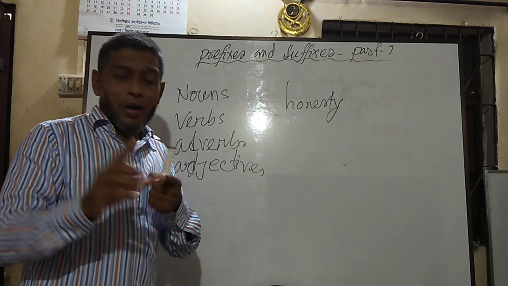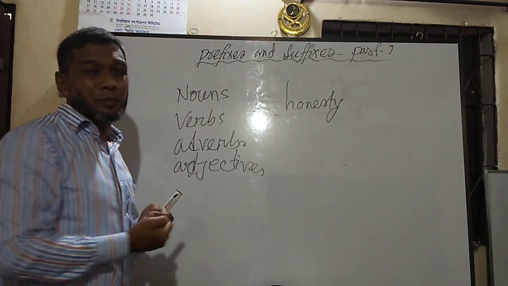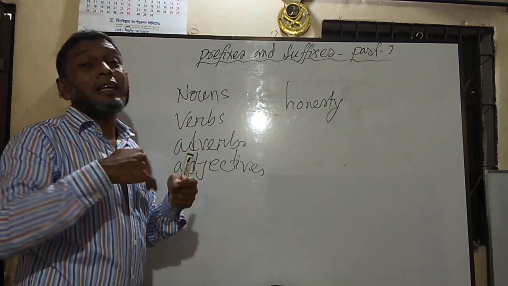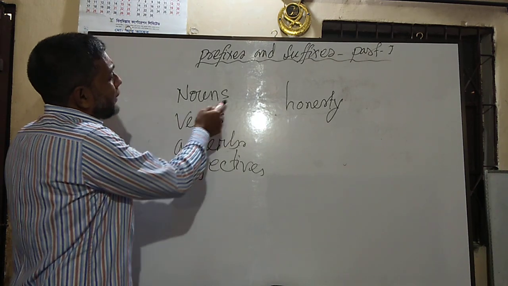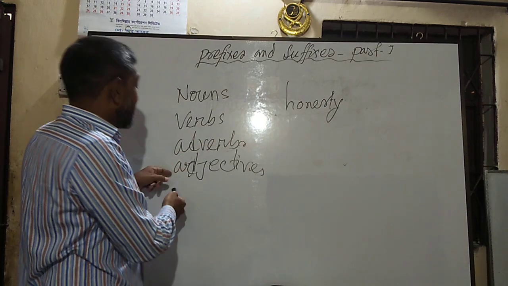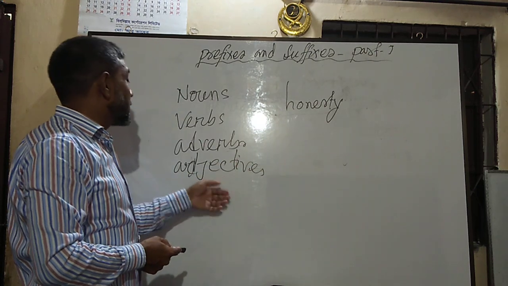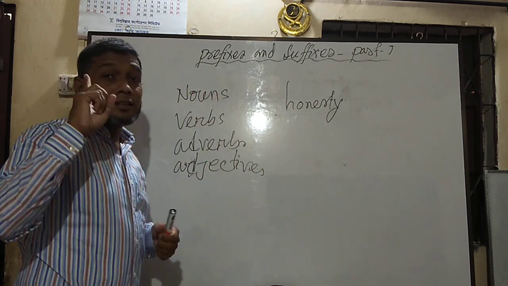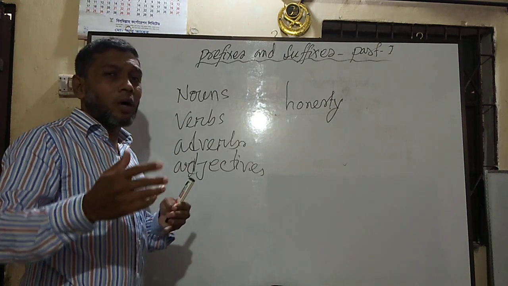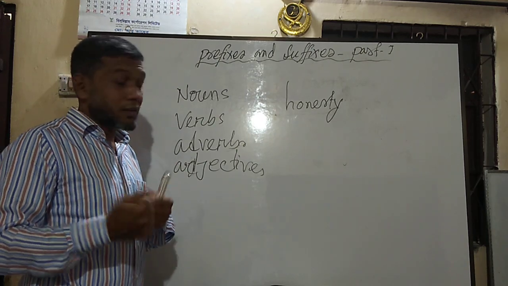So number 1 point, if I use any particles before or after these 4 parts of speech, the part of speech will be changed. If I add any particles before or after nouns, it may become verbs or adverb or adjective. If I use any particles before or after adjectives, it may become adverb, verb or noun. So if I use any particles before or after any root words, it will change its part of speech.